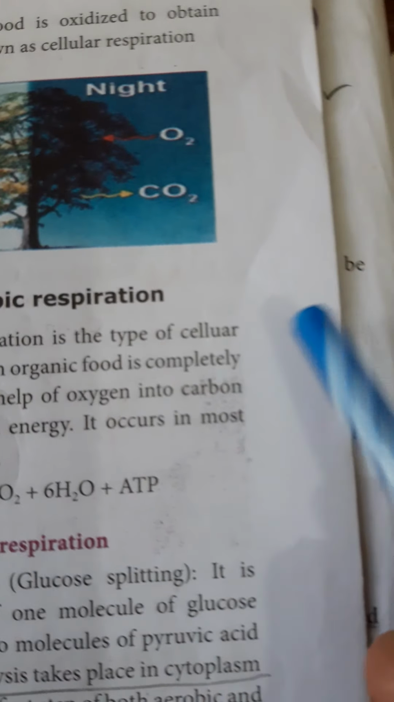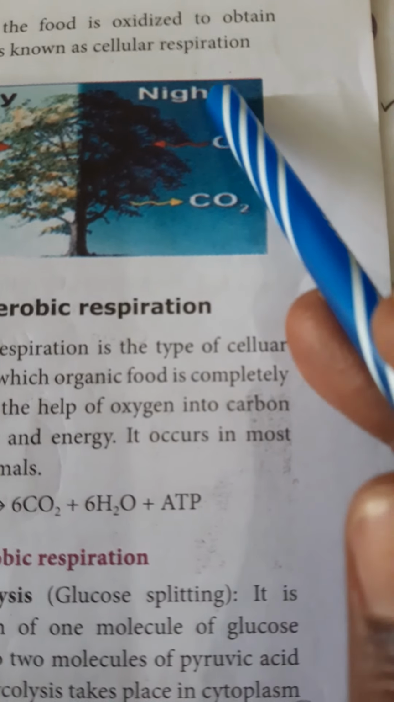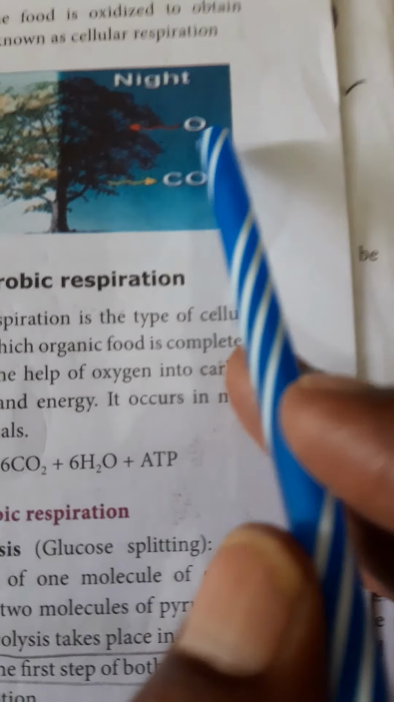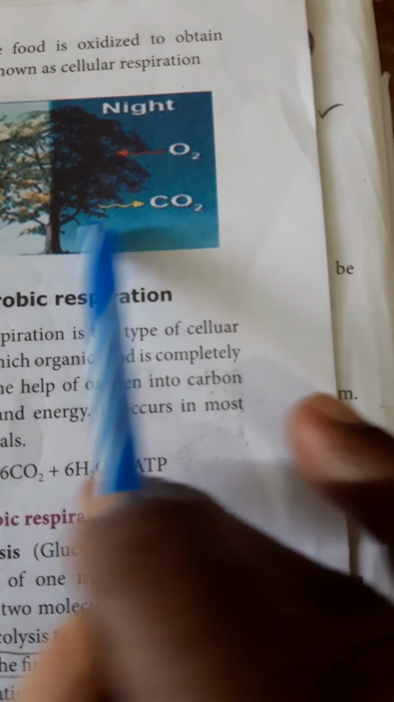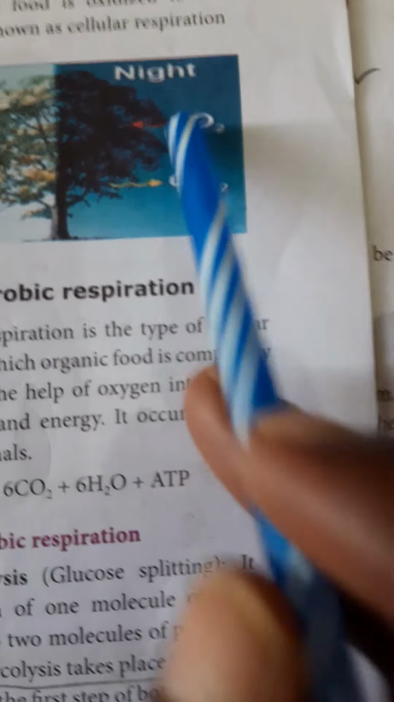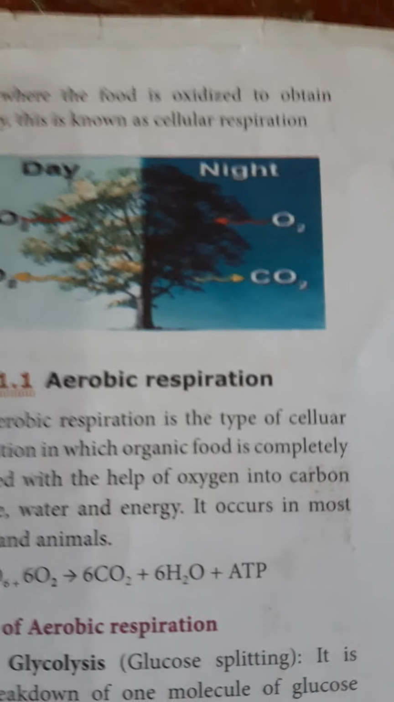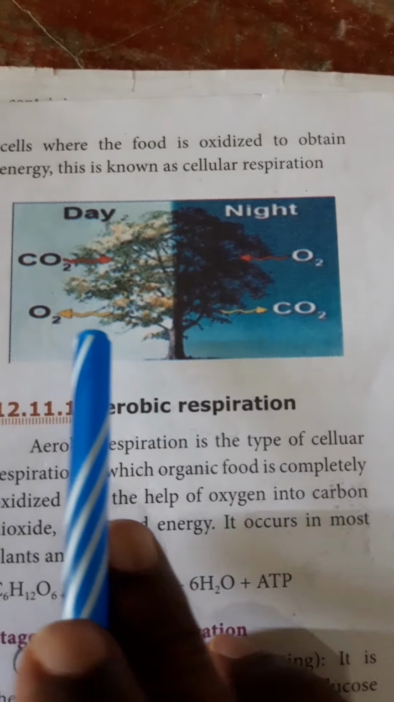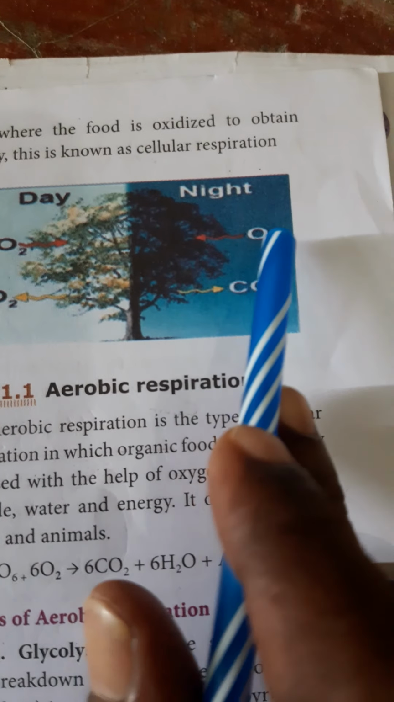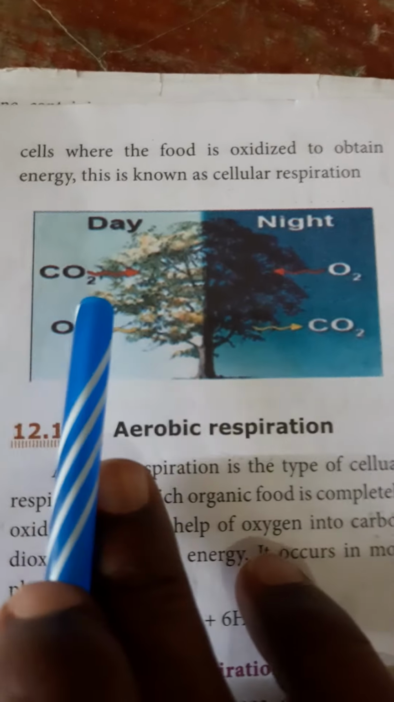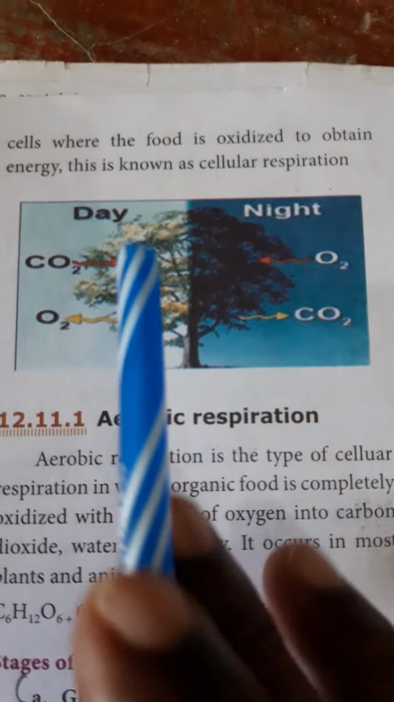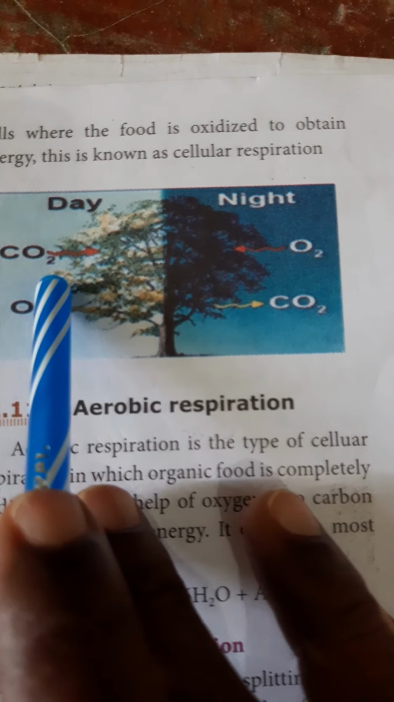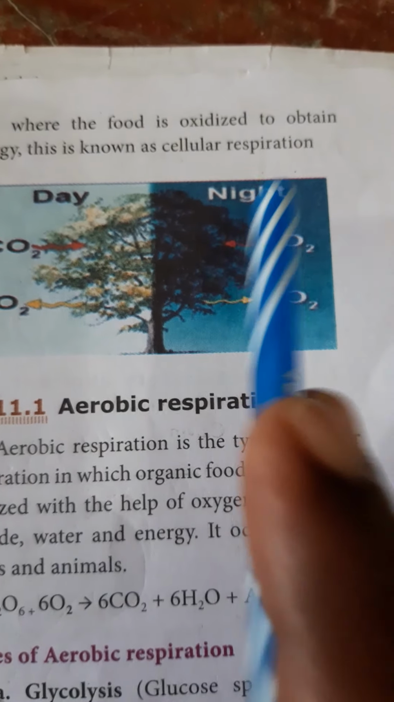But see the right side, at the time of night, it is antagonistic in function. That means it absorbs oxygen, see the arrow mark, moves inside the plant and gives out carbon dioxide. This process is known as respiration. So in respiration, absorb oxygen and give out carbon dioxide, but in photosynthesis, absorb carbon dioxide and give out oxygen. So photosynthesis occurs in daytime, respiration occurs at night time.